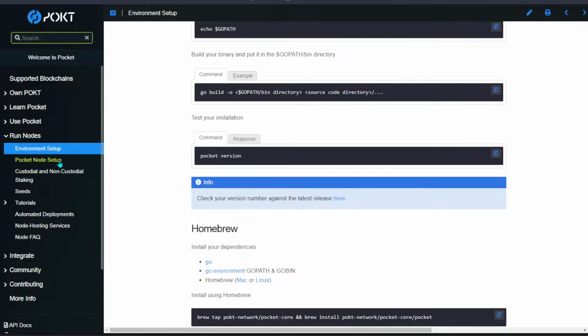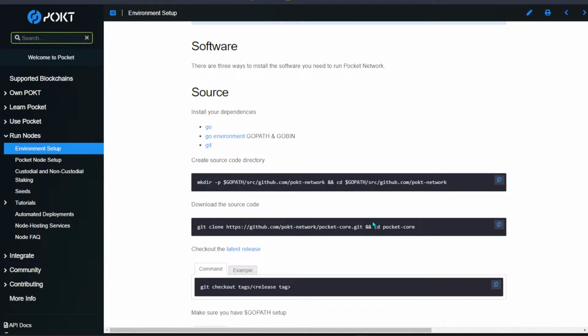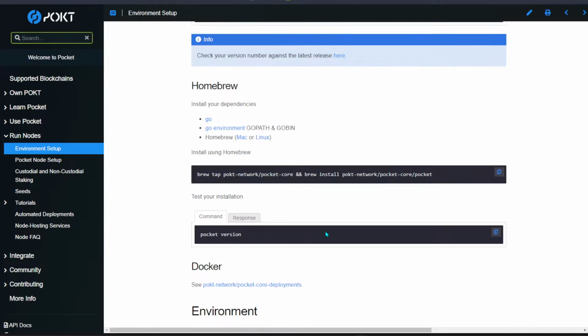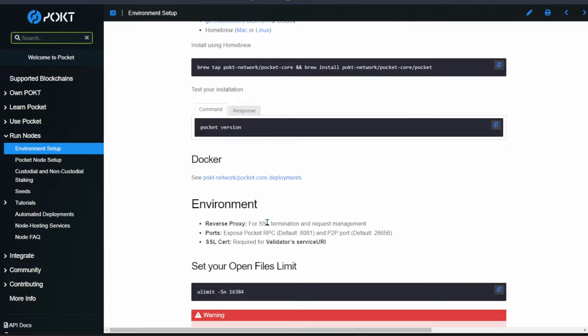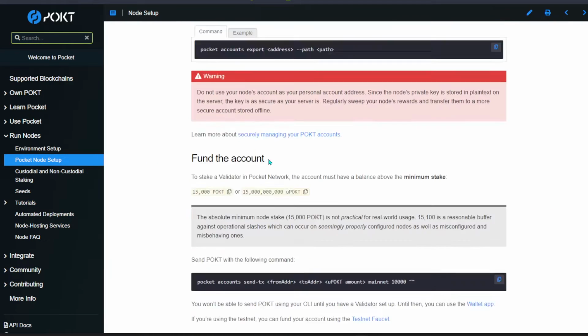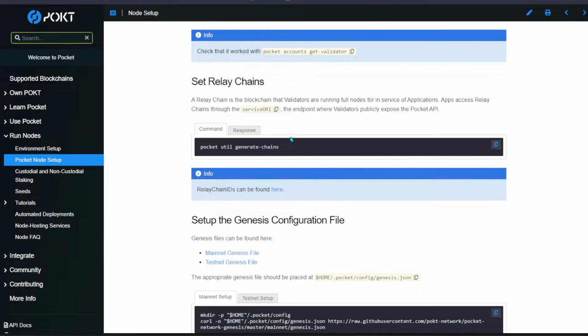Some of you might already be turned off by all this command line, and you have zero knowledge, but you want to do something with your computer and generate some passive income in the crypto space. With all of this wording and command line, you might be thinking, what is this? I do not understand this. I have not used Linux before.